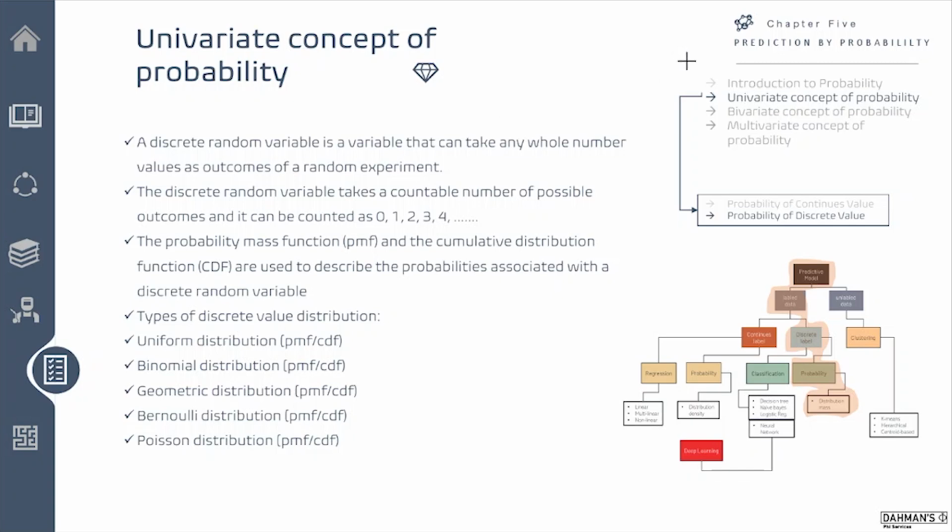Hi, welcome back. We are in Chapter 5, Prediction by Probability, at the outline of the univariate concept of probability, in the section on probability of a discrete value. We have explored so far a number of special distributions when the variable is discrete. Now, what we're going to talk about is a different kind of distribution, which we call the cumulative distribution function, as